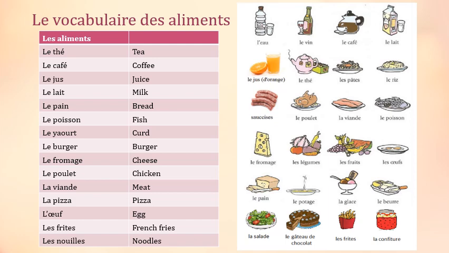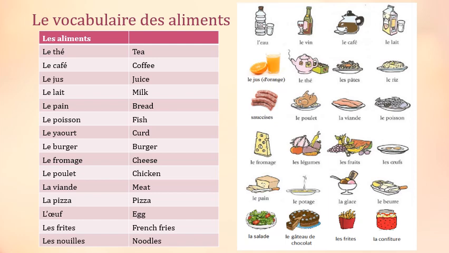Now here is the vocabulary of a few of the food items, both masculine and feminine. By this you will be able to put the appropriate partitive article in the sentences. For example, the first one, le thé. So tea is a masculine noun because le is a masculine article. That is why in the partitive articles we'll use du. The masculine singular noun thé, the article will be du.